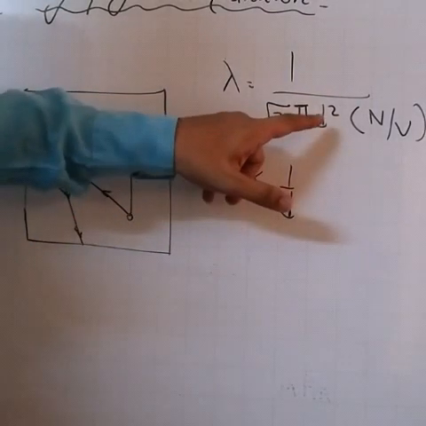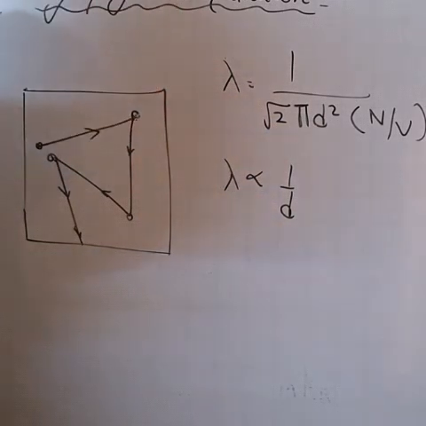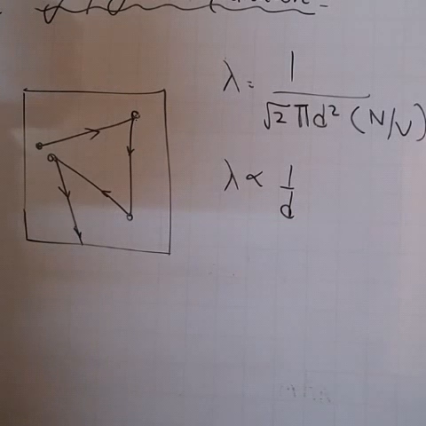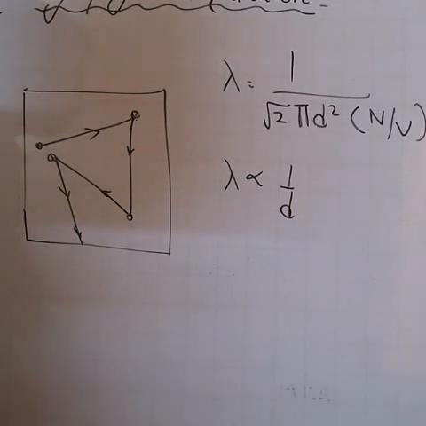Now why square of diameter? It also depends on the cross section of the molecule. Okay, larger the cross section, more will be the collision and less will be the mean free path. So on these factors, the mean free path depends.